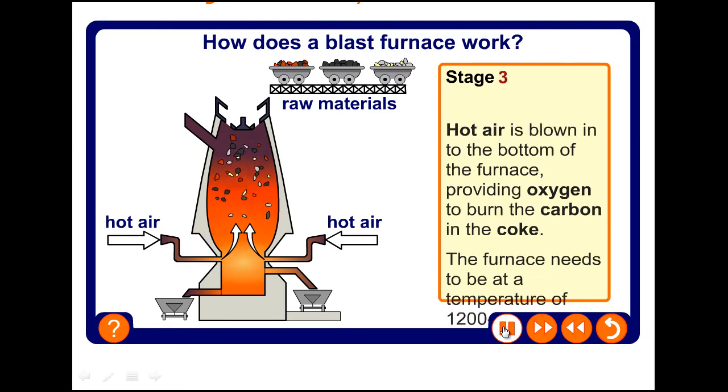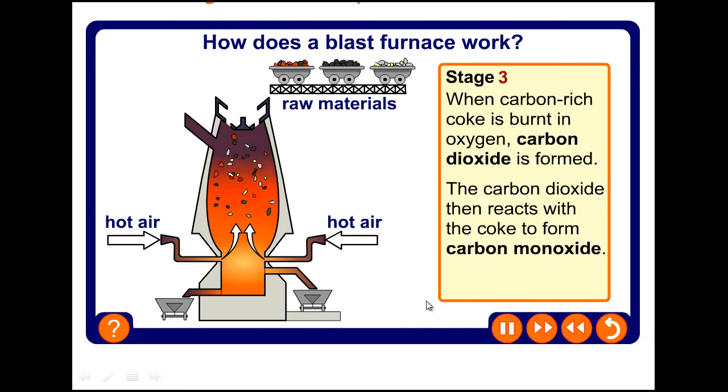Now next stage. So in the middle zone, what will happen? Carbon dioxide will be converted into carbon monoxide, and calcium carbonate will be converted into calcium oxide and carbon dioxide. That calcium oxide will react with silica to form calcium silicate in the middle zone.